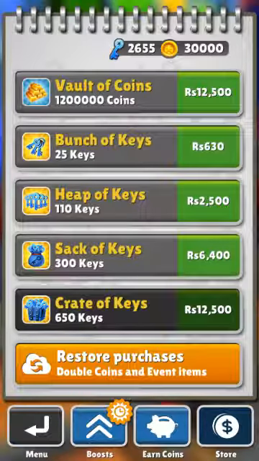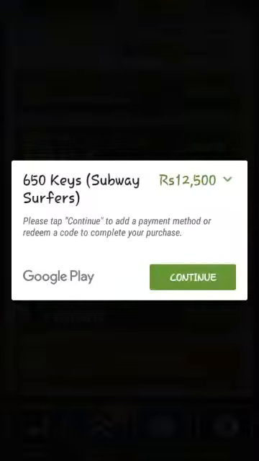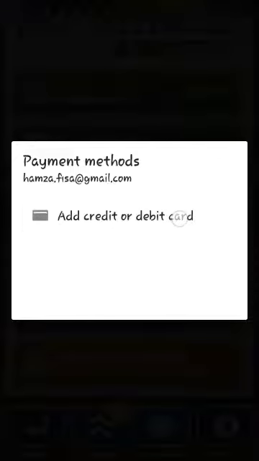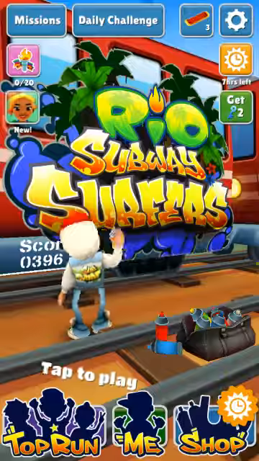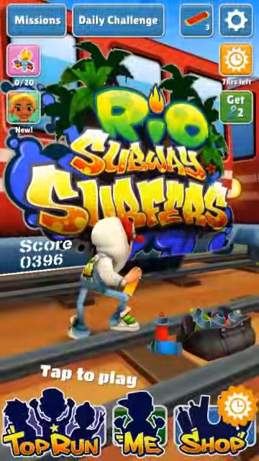I'm gonna go with creative keys, and obviously it's gonna reroute me to Google Play. I'll click on continue, and it's gonna tell me to add a credit card or debit card. I don't own a credit card or debit card, so we're gonna quit and use Lucky Patcher.